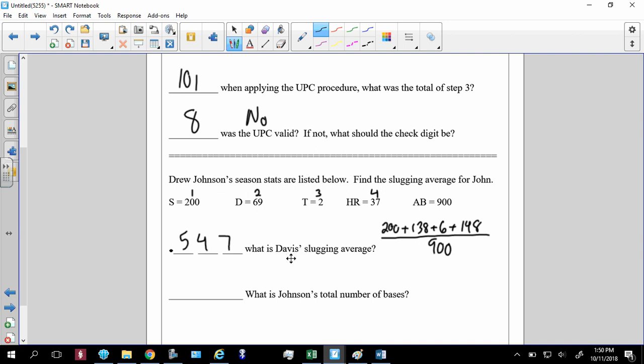Now, what is it, Johnson? Well, it should be. I know that's Davis. That should be Johnson. What is Johnson's total number of bases? Well, all you can do really is just add up your entire numerator. And there you go. 200, 138, 60, or 6 plus 148. You get a grand total of 492.